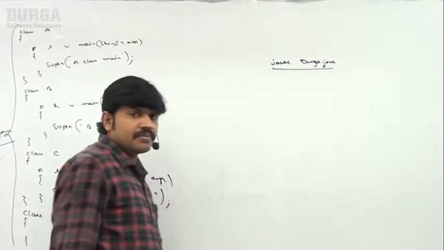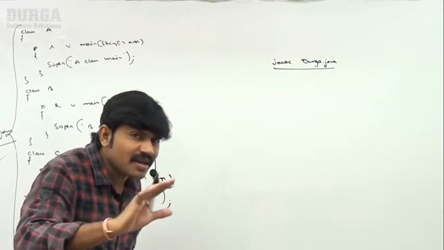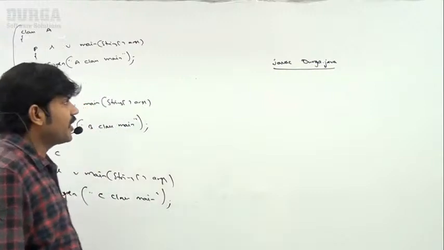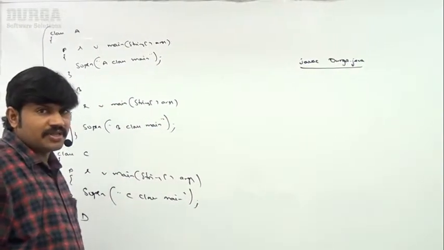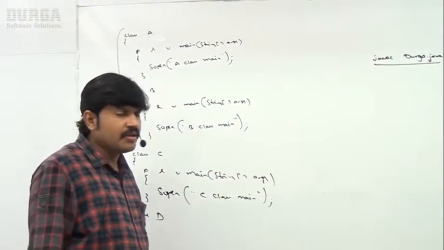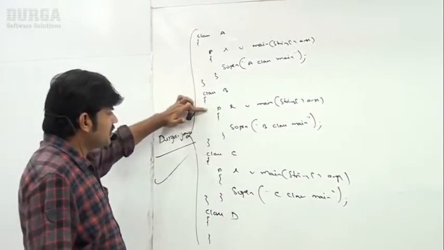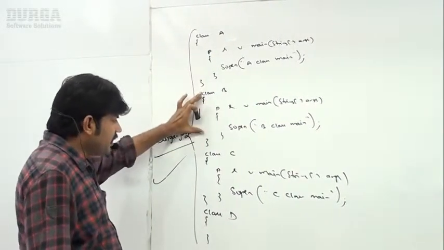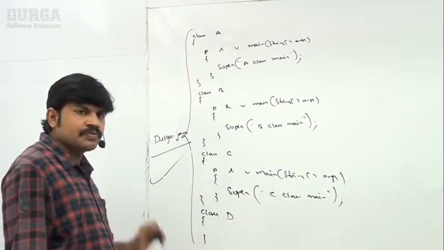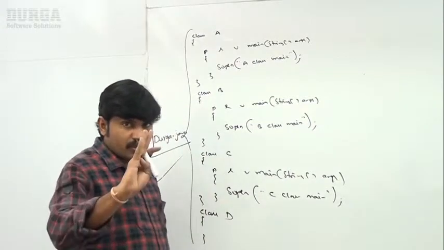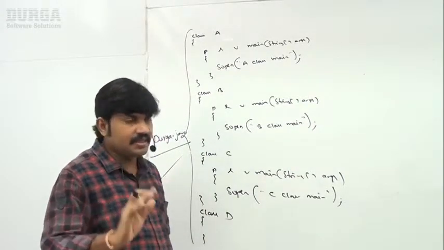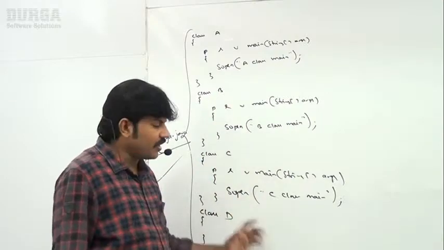Can you please confirm how many .class files will be generated if I compile this code? Very simple. In this, how many classes are there? A, B, C, D. Four classes are available, right?